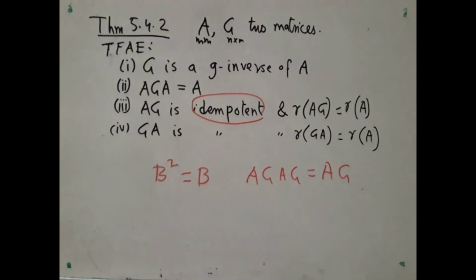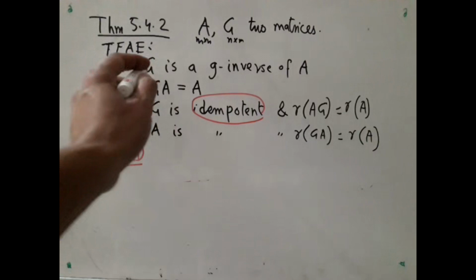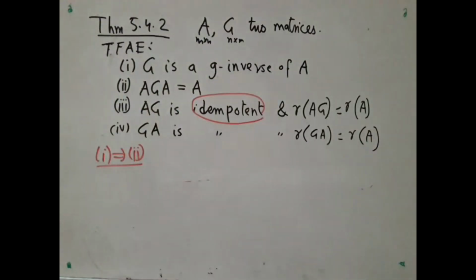Now, the proof is not very difficult, but somewhat confusing, and we proceed in the following way. So, in this case, G is the G inverse of A according to our definition.